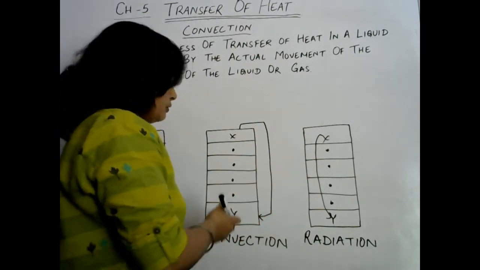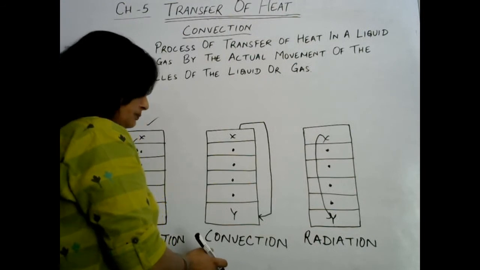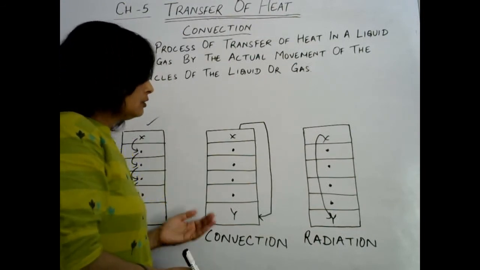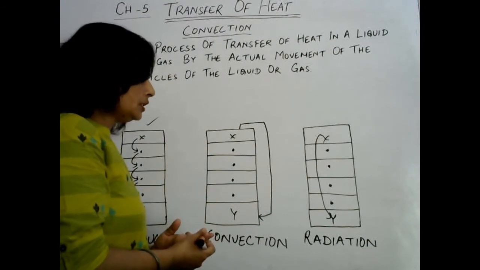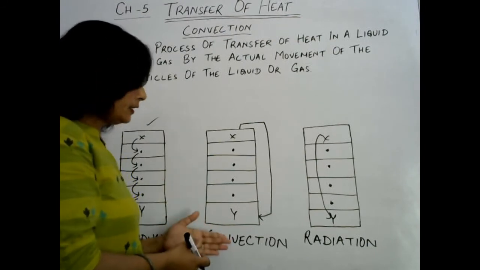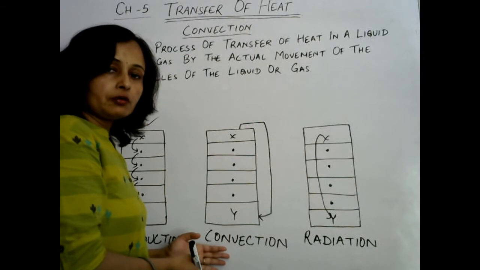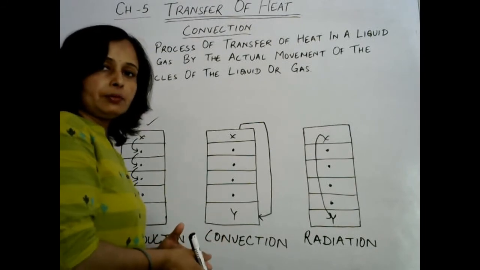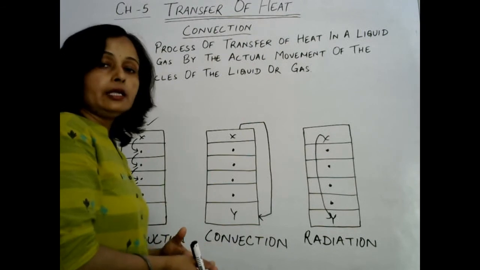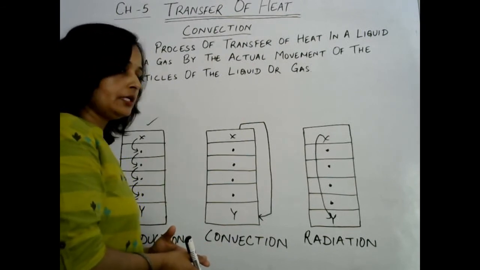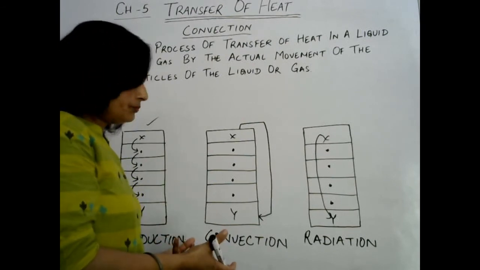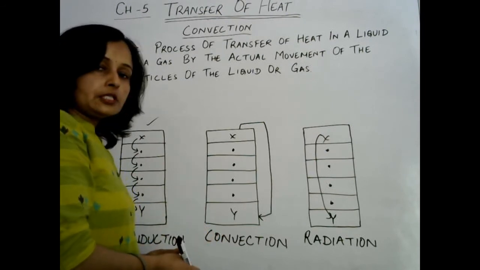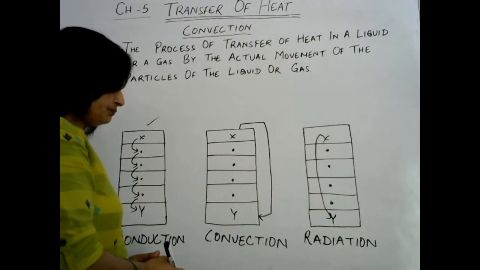But before that, I want to discuss convection again, because in my last video we discussed conduction, the first mode of transfer of heat, which takes place in solids. Right now we'll discuss convection, the second mode of transfer of heat. And where does it take place? It takes place in liquids and gases. In liquids and gases, the mode of transfer of heat is called convection.